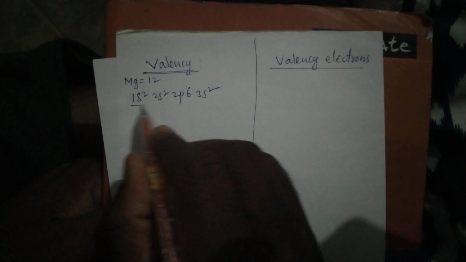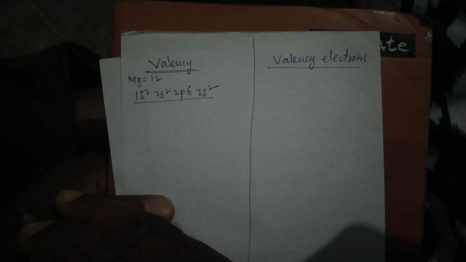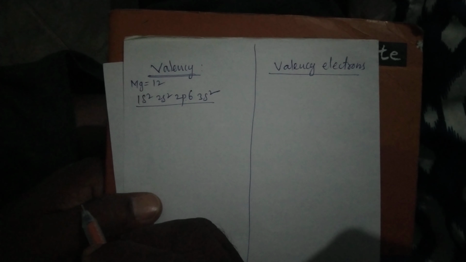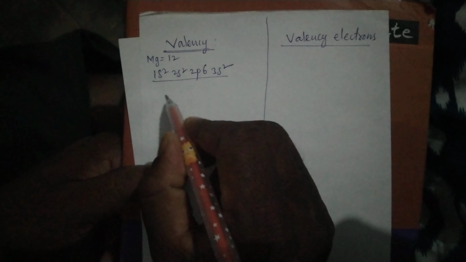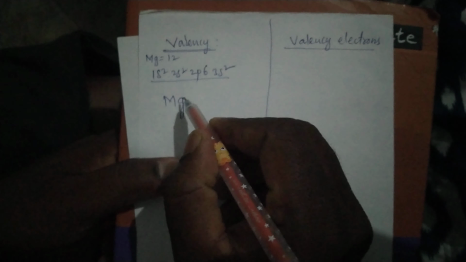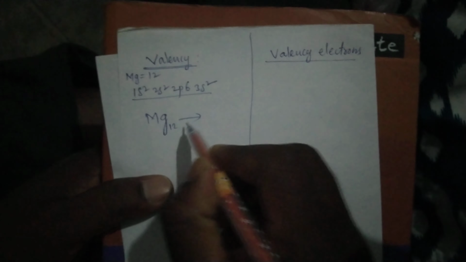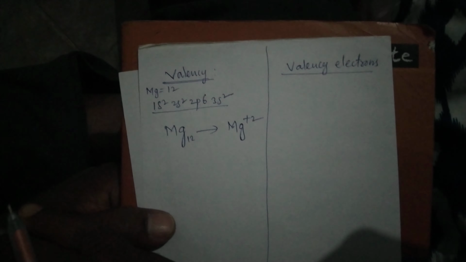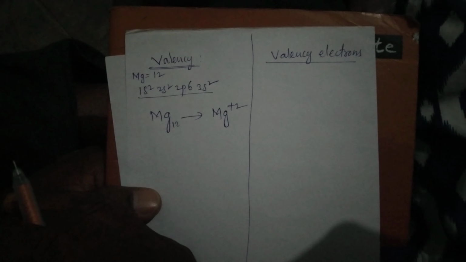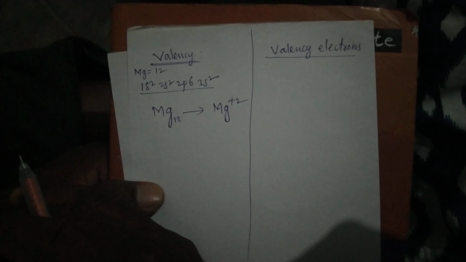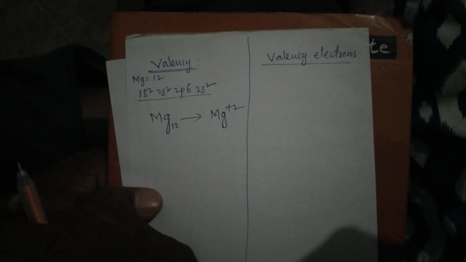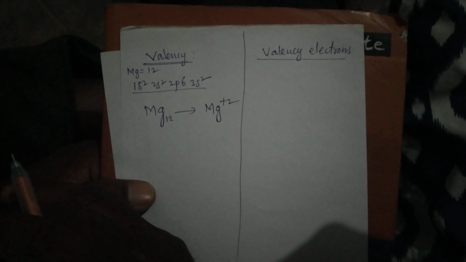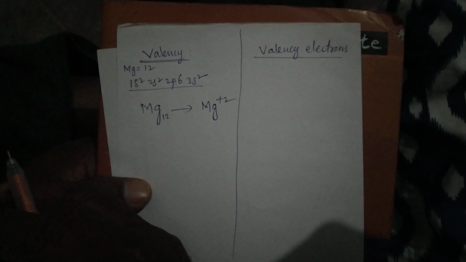Suppose I am writing, see here, the electron configuration of magnesium: 1s2, 2s2, 2p6, 3s2. So it is a metal. Magnesium is a metal, so generally magnesium loses 2 electrons to form Mg+2, because metals generally lose electrons to form positive ions. These positive ions are called cations. Because they are rich in electrons, they donate electrons to non-metals.